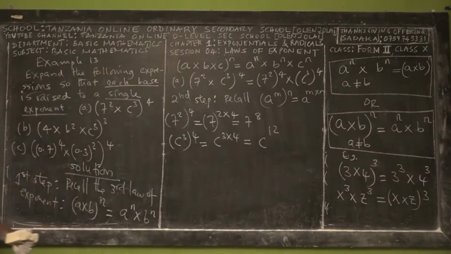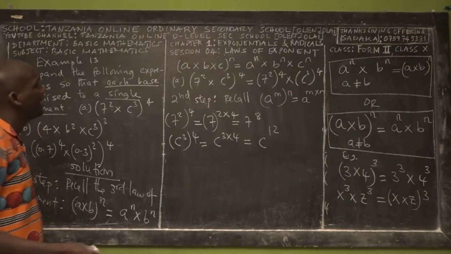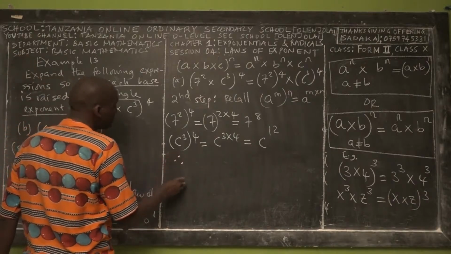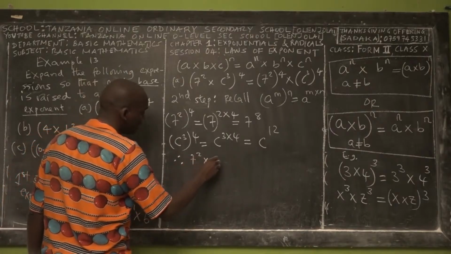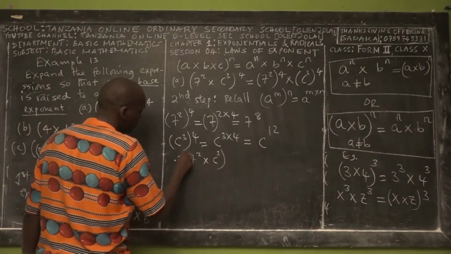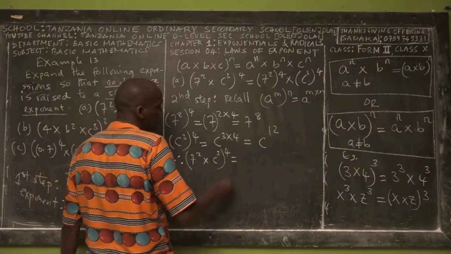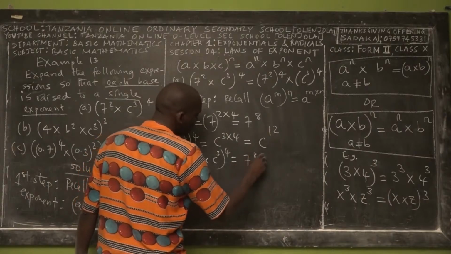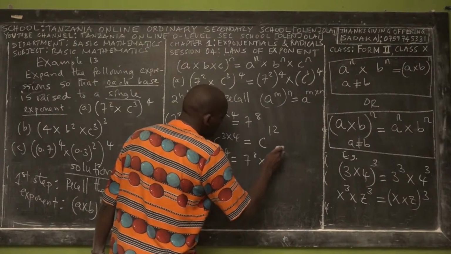Are you together? So you see now, the questions start getting challenging. Yes. So therefore, for Roman A, 7 power 2 times c power 3, and all of this power 4, is equal to 7 power 8 times c power 12. Are we together?